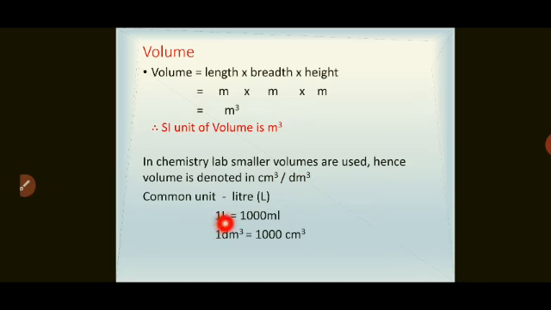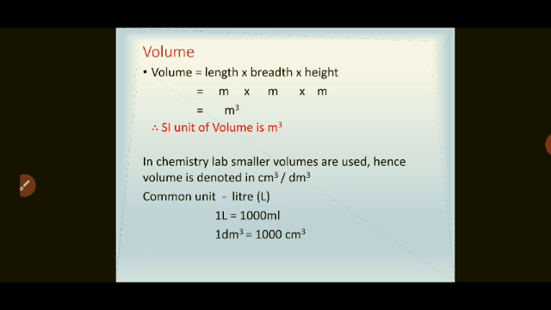Now, 1 liter is nothing but 1 decimeter cube. And ml is nothing but centimeter cube. So 1 decimeter cube is equal to 1000 centimeter cube. I hope you have used the unit cc many times. Cc means cubic centimeter. It is nothing but centimeter cube. So again, these conversion factors are required for solving the problems.